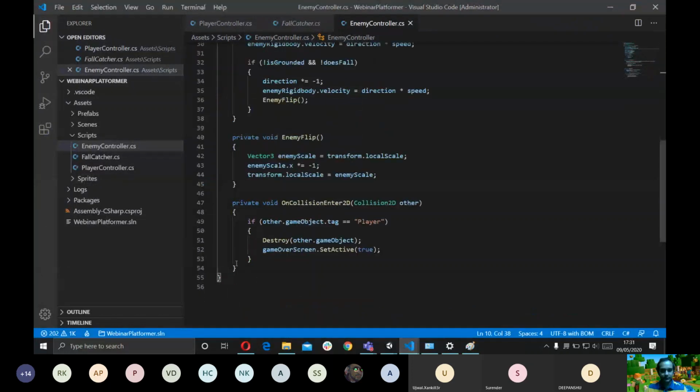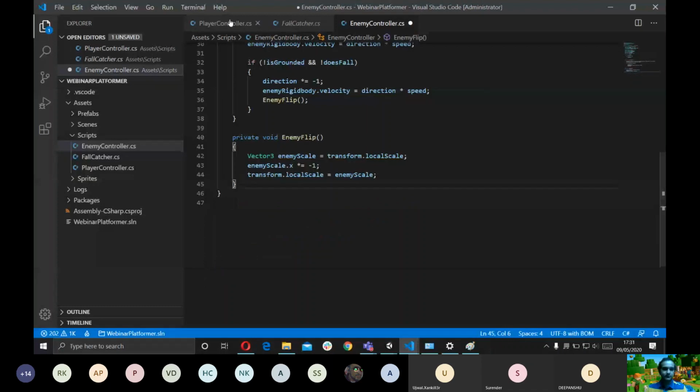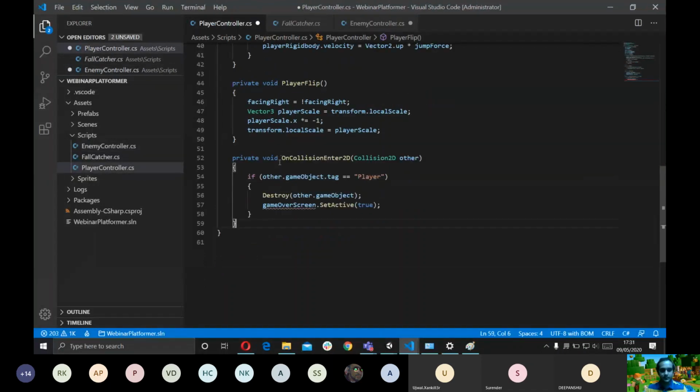I think that makes more sense. And we're gonna change this to if the other.gameObject.tag is the enemy. First gonna set the game over screen to true, and then destroy this game object.